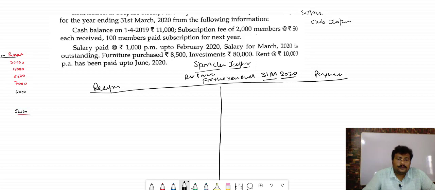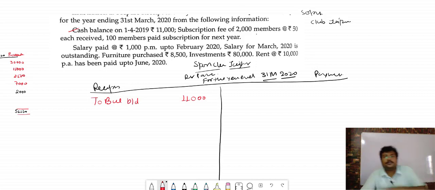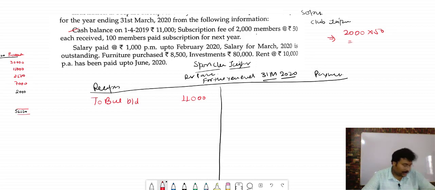Now bacha, we have opening cash balance, so we will write down here to balance b/d 11,000 rupees. Subscription fees of 2,000 members at the rate of 50 each received. 100 members paid subscription for next year also. So you see, 2,000 into 50, total is how much bacha? 1 lakh.